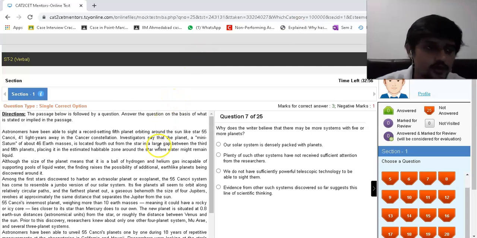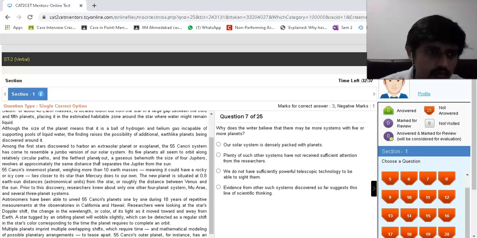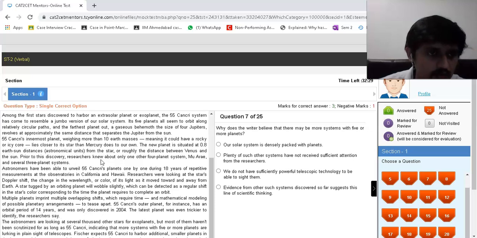Let's get to it. Astronomers have been able to say that the planet is a mini Saturn of about 46 Earth masses, located 4th out from the star in a large gap between the 3rd and the 5th planet, placing it in the estimated habitable zone. Although the size of the planet means that it is a ball of hydrogen and helium gas incapable of supporting pools of liquid, the finding raises the possibility of additional planets. Okay, the star is discovered to harbor an extrasolar planet or exoplanet.